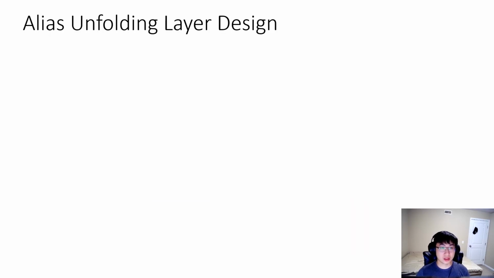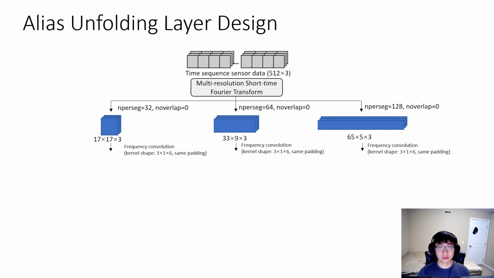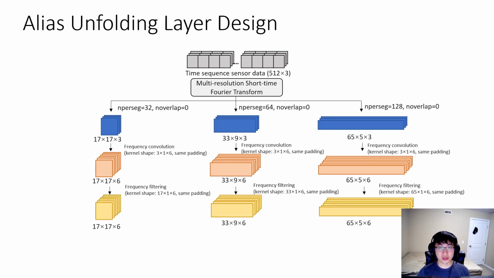So based on this intuition, we introduce an innovative deep neural network layer called Alias Unfolding. To have a closer look, the input is the sensor data in the time sequence form. Next, we pass the time sequence through multi-resolution short-time Fourier transform, and then each spectrogram undergoes a frequency convolution and then a filtering operation.